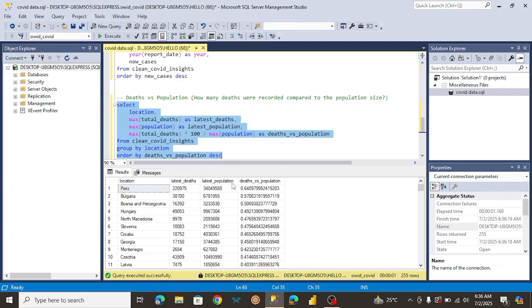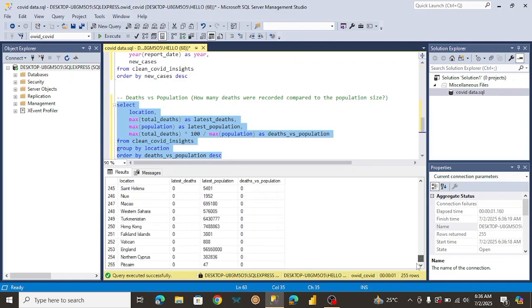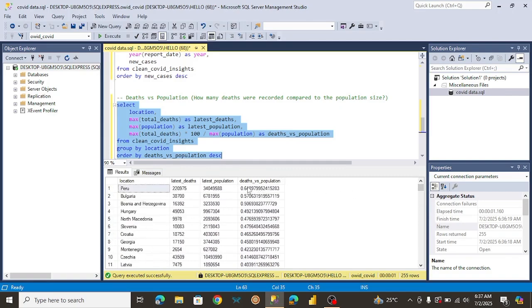And if you want to test to see if the calculation is correct, it seems it's pretty much correct. Peru had a total population of 340 million, I think, and they had a total death of 220,000. As we keep scrolling, we can see the lowest. As you can see, Pitcairn had a population of 47 and they had 0 deaths. So you can see that the calculation is pretty much correct. So 0% is the lowest and 1% is the highest. So currently now 0.64% is the current highest.